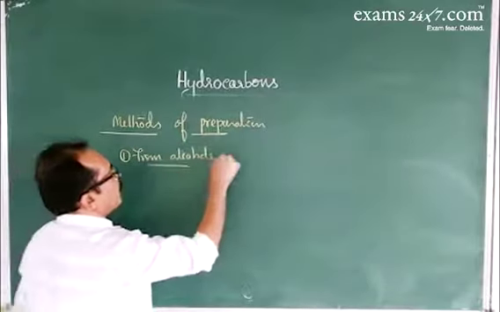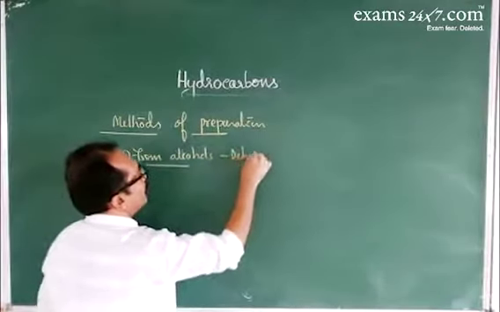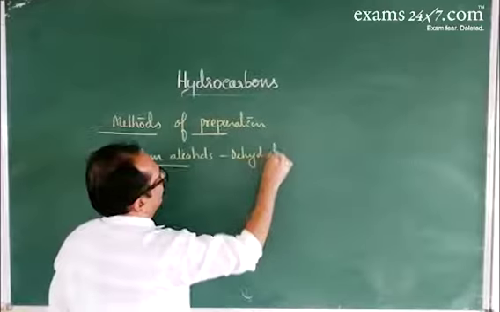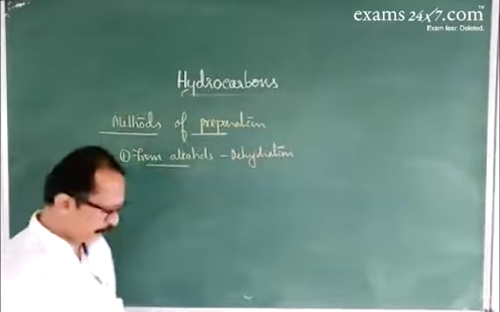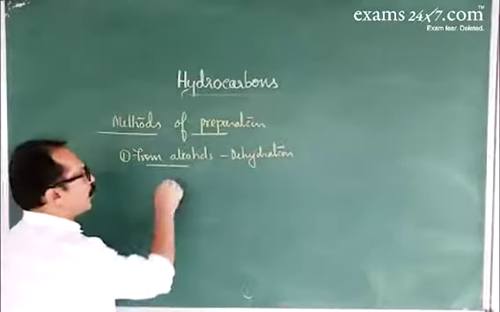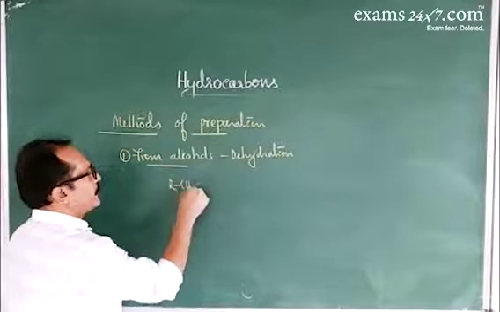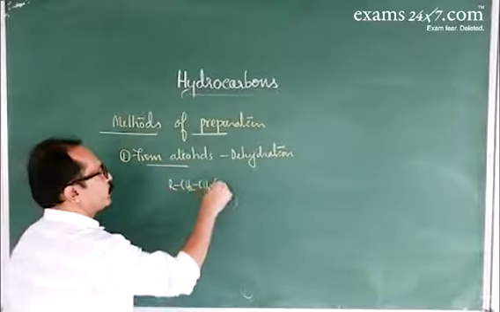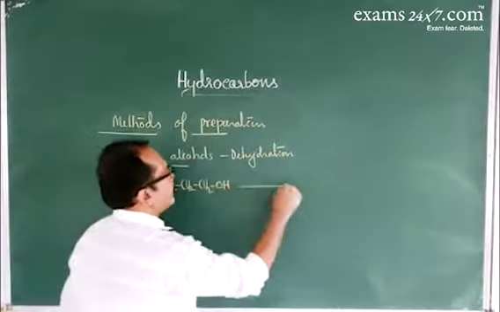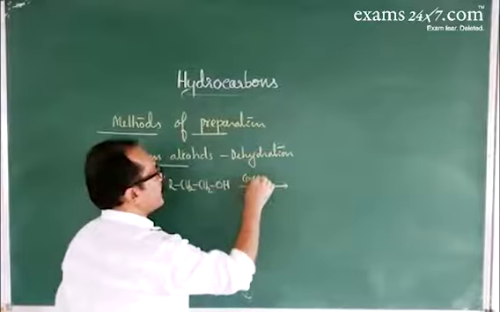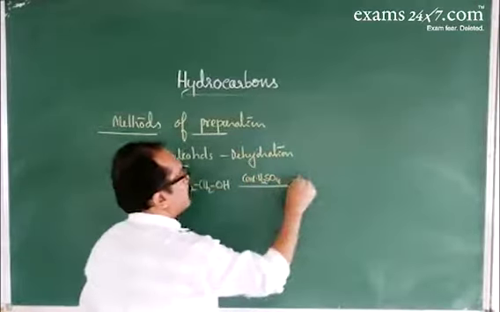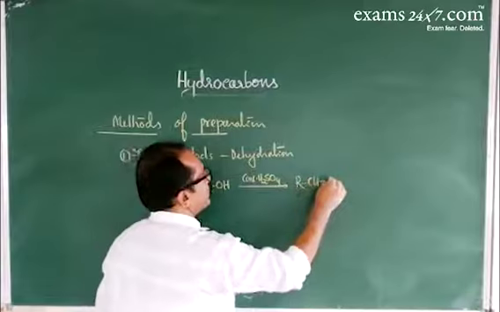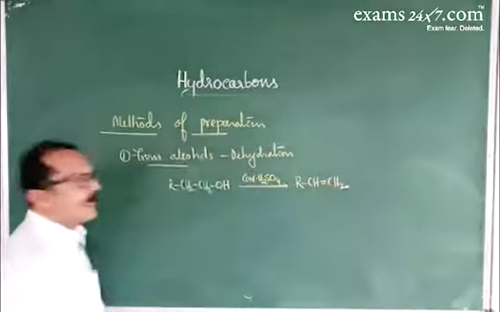The reaction is called dehydration. A dehydrating agent like sulfuric acid is taken. So when alcohols, CH2CH2OH, are heated with concentrated sulfuric acid or alumina, they undergo a dehydration reaction to give alkene.